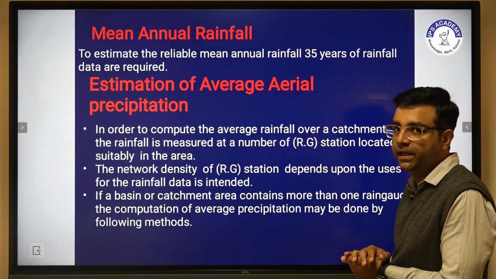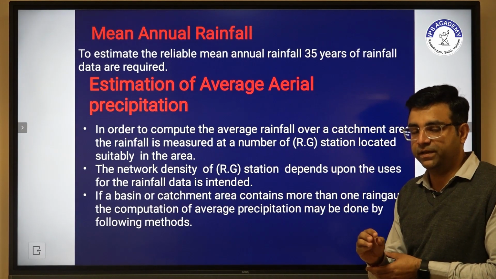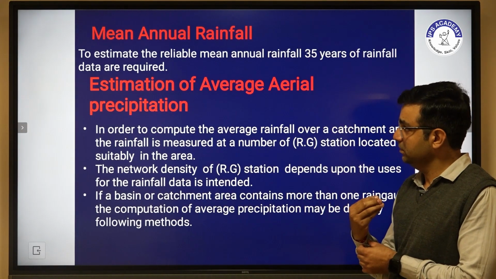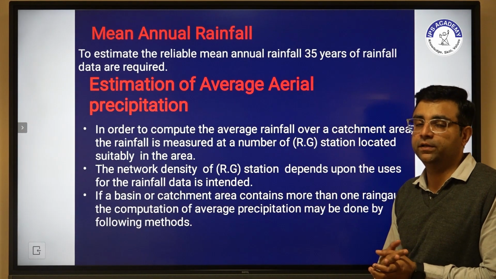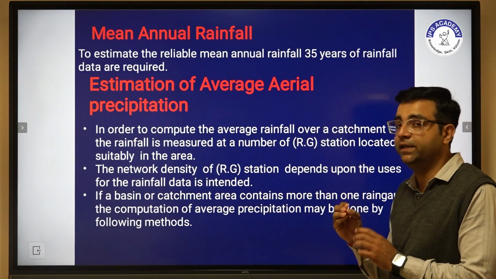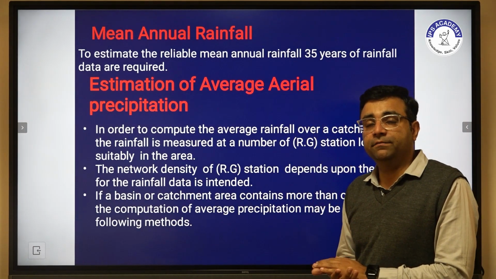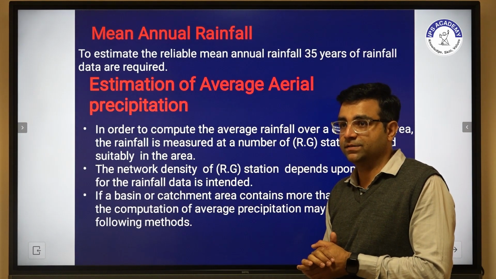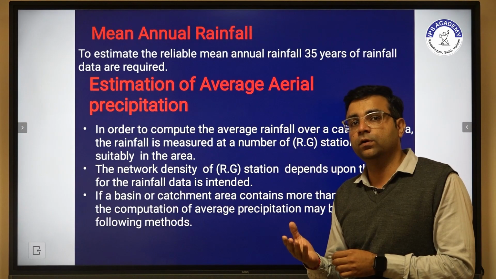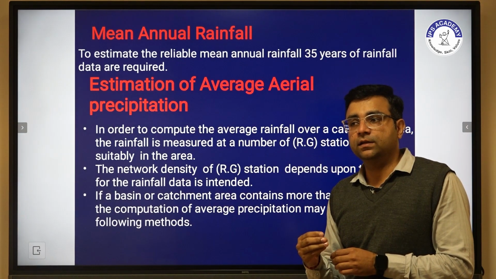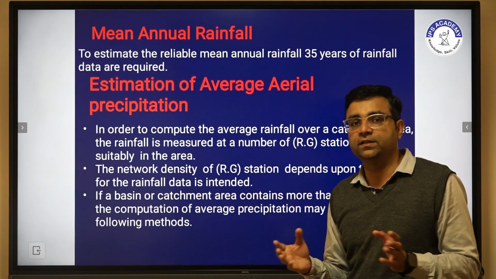Now after the estimation of missing rainfall data, we have to estimate the reliable mean annual rainfall. To determine or estimate the reliable mean annual rainfall, we require 35 years of data. Mean annual rainfall is determined with the help of 35 years of data, and this mean annual rainfall data is helpful to design any hydraulic structures.